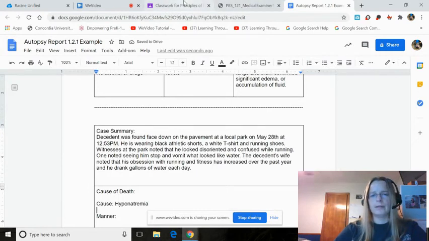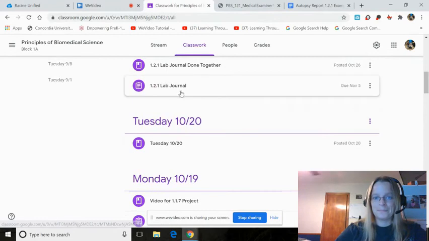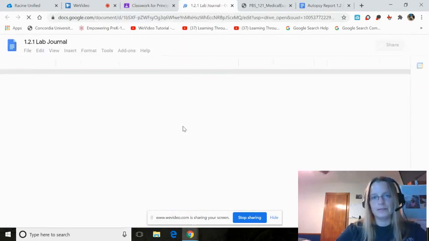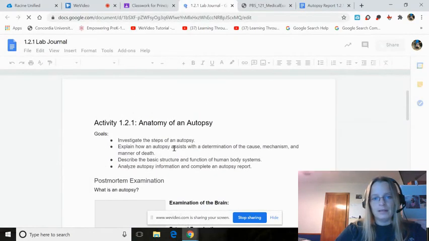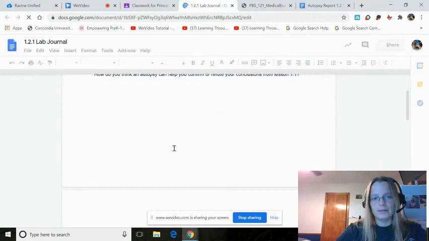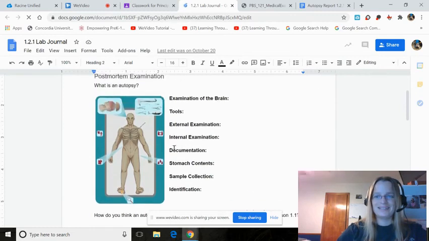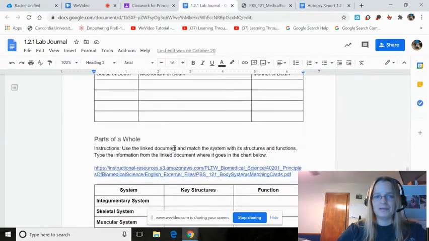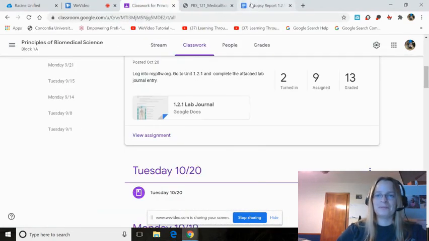What's that last one? Let me look at it. Sometimes I can't even remember. So I'm going to look at the lab journal that we did together. Oh, it's taking forever to load. Here we go. Mechanism. That's the one I couldn't remember.